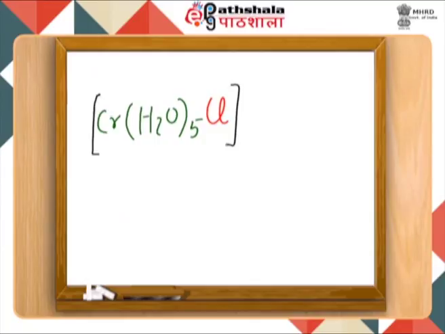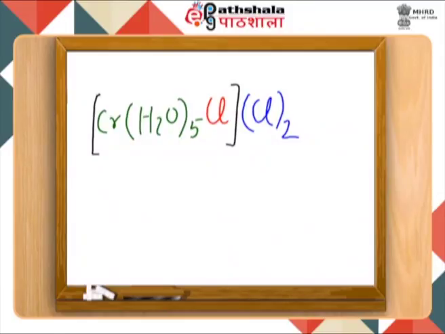And the one which we obtained is how many chloride ions were actually present outside the coordination sphere, and that's what we calculated, that outside the coordination sphere 2 chloride ions were present.